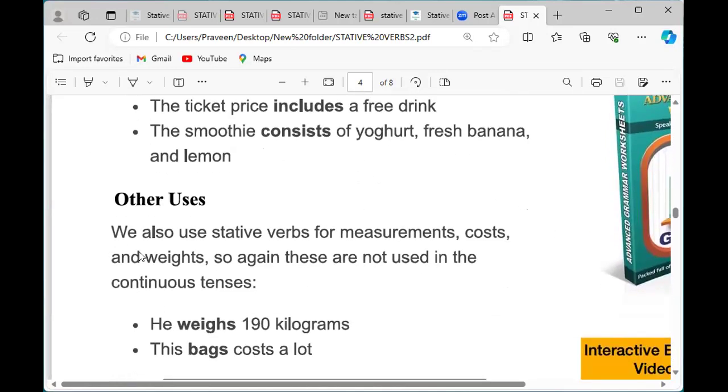Other uses, we also use stative verbs for measurements, costs, and weights. So again, these are not used in the continuous tenses. Here also we don't use them in continuous. We also use stative verbs when measuring or weighing something.